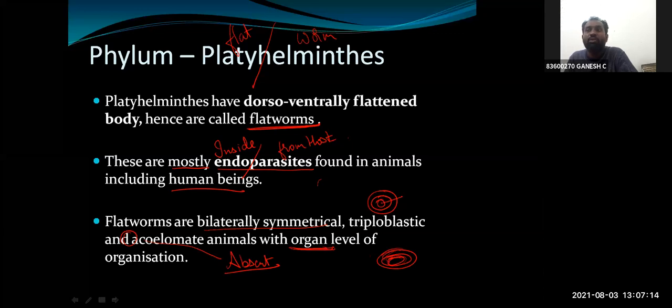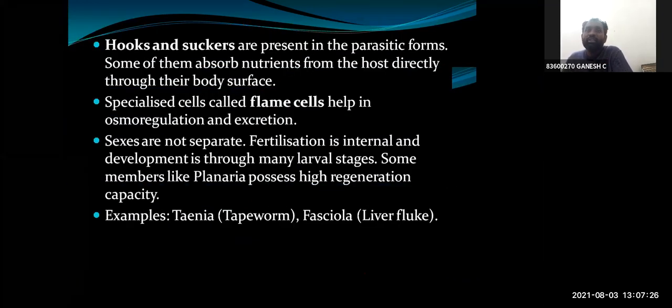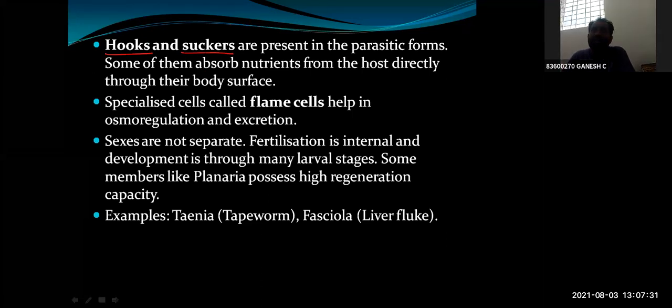Some of them also advance to form organ systems. Starting of organ and commencing of organ system is also there, but the first phylum with a complete organ system we call Aschelminthes. That you have to remember. In this case, these animals have hooks and suckers in the parasitic form to adhere themselves. Hooks and suckers are there so that they can attach to the host's digestive system or the alimentary canal and take the nutrition.